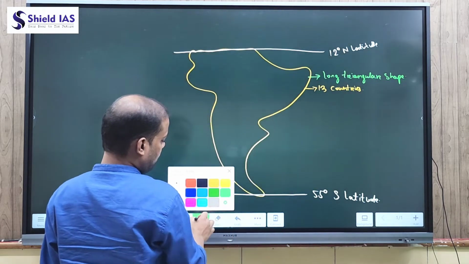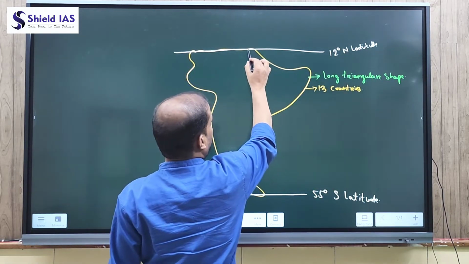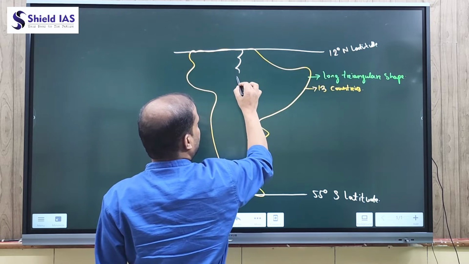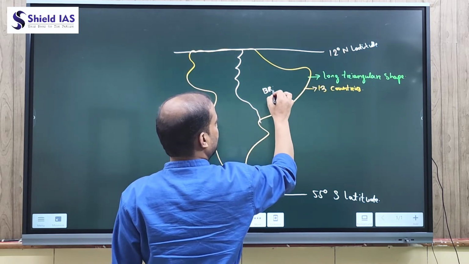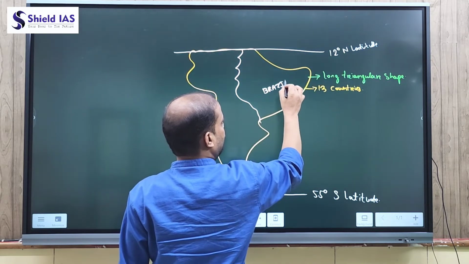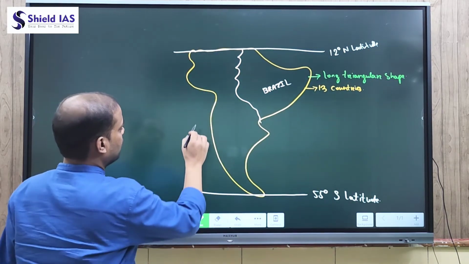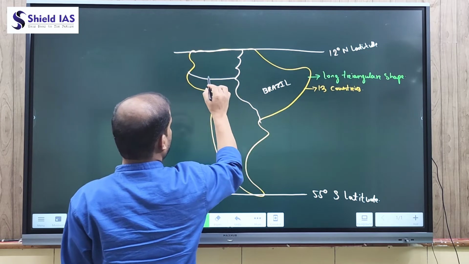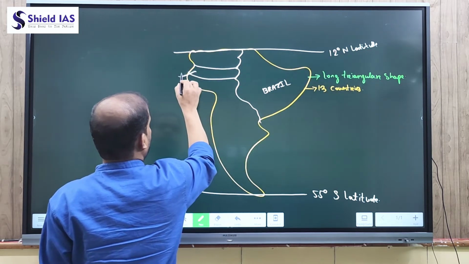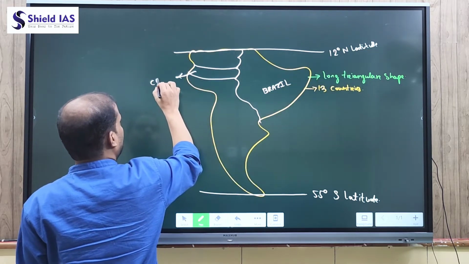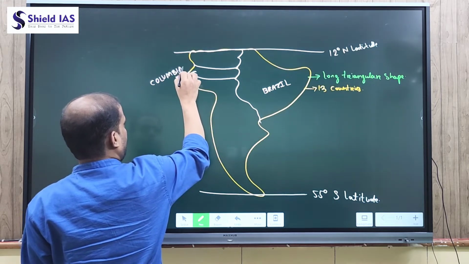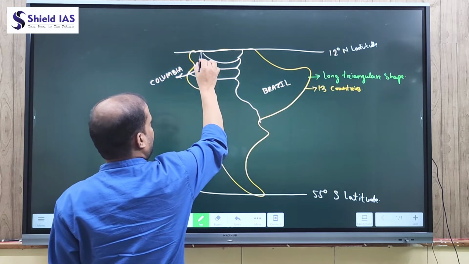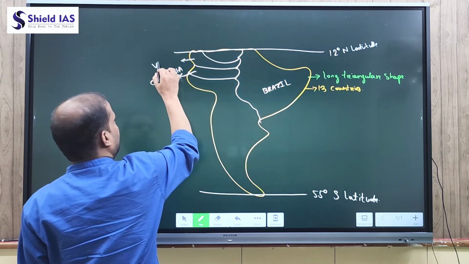The largest country in South America, which is located in the northeast, is Brazil. And in the northwest we have another country called Colombia. East of Colombia we have Venezuela.